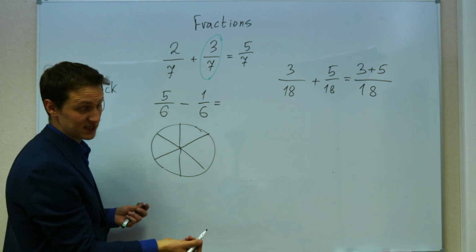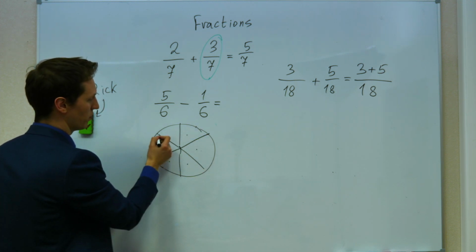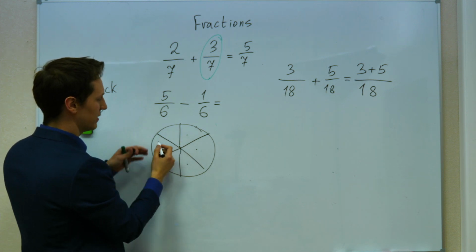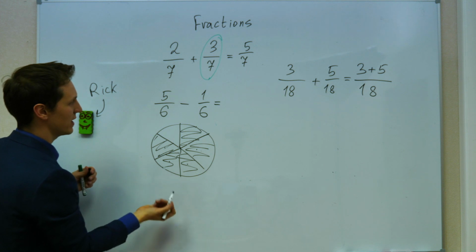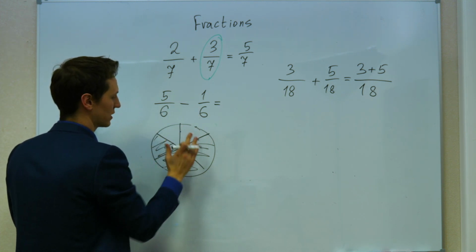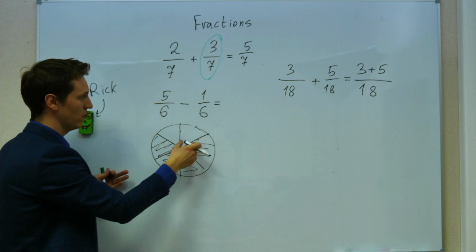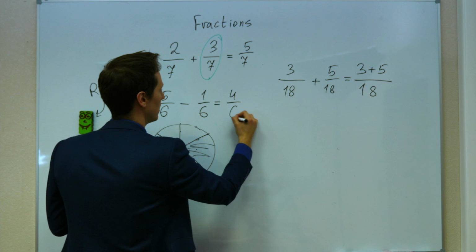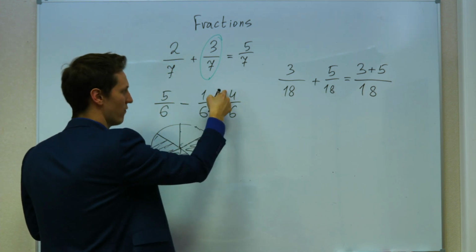So 5/6 is 1, 2, 3, 4, 5, almost the whole pie except for one piece. And then out of these 5 pieces, you have to subtract one piece. One piece subtracted, what you have is 4 remaining pieces. They're all sixths, so what you're getting is 5/6 minus 1/6 equals 4/6.